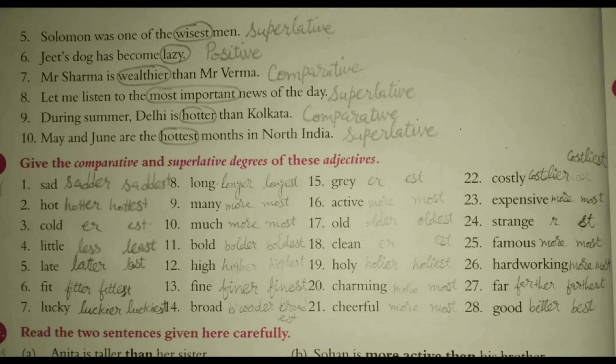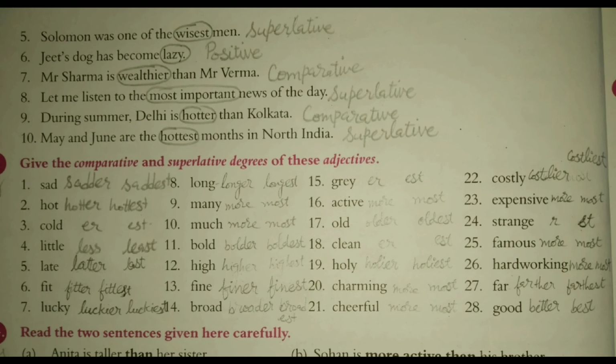6. Jeet's dog has become lazy. Lazy is positive. 7. Mr. Sharma is wealthier than Mr. Verma. Wealthier is comparative degree. 8. Let me listen to the most important news of the day. Most important is superlative degree. 9. During summer, Delhi is hotter than Kolkata. Hotter is comparative. 10th. May and June are the hottest months in North India. Hottest is superlative degree.